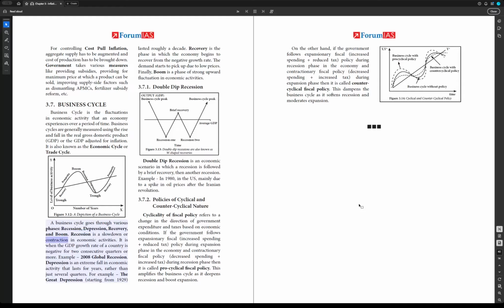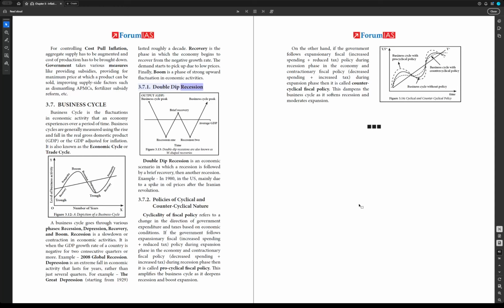Recession is a slowdown or contraction in economic activities. It is when the GDP growth rate of a country is negative for 2 consecutive quarters or more. Example, 2008 global recession. Depression is an extreme fall in economic activity that lasts for years, rather than just several quarters. For example, the Great Depression, starting from 1929, lasted roughly a decade. Recovery is the phase in which the economy begins to recover from the negative growth rate. The demand starts to pick up due to low prices. Finally, boom is a phase of strong upward fluctuation in economic activities.